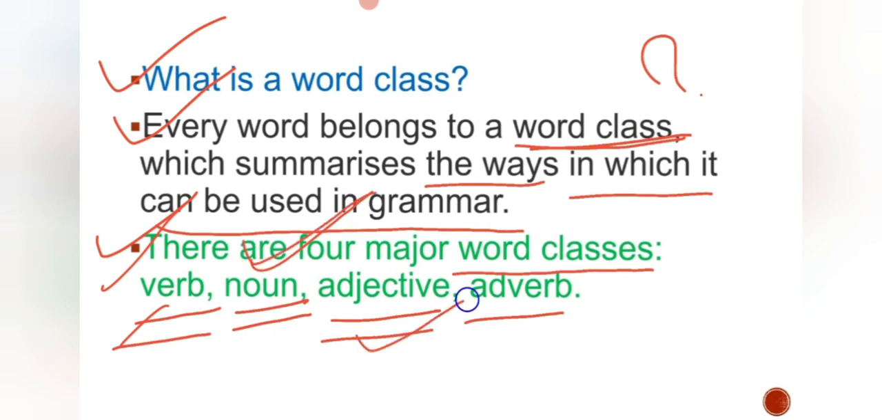And what is adjective? Just try to remember. What is adjective? Adjective is a word which adds extra meaning to the noun.